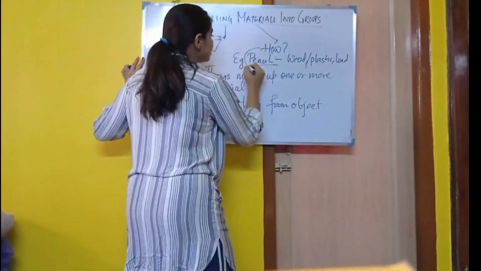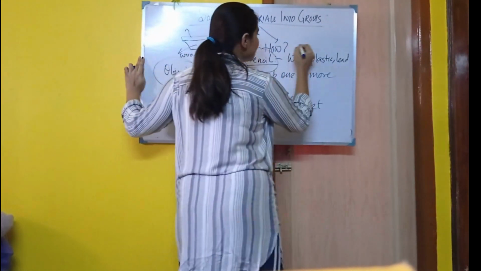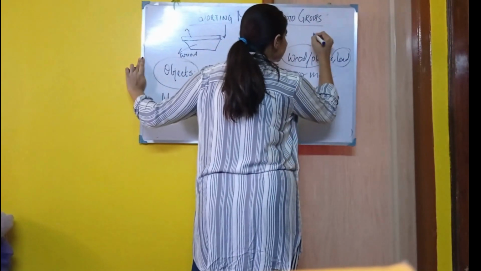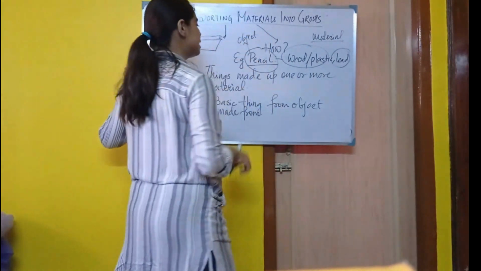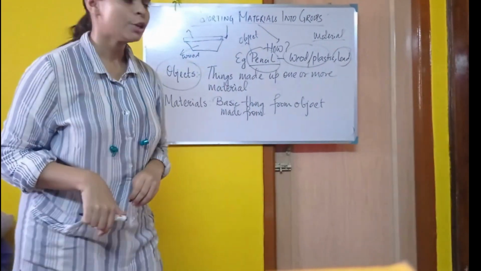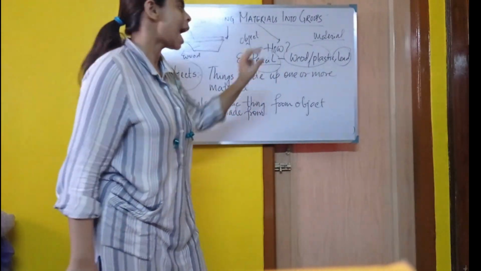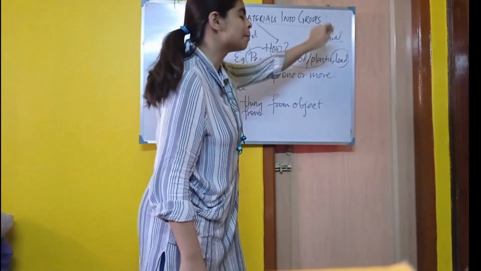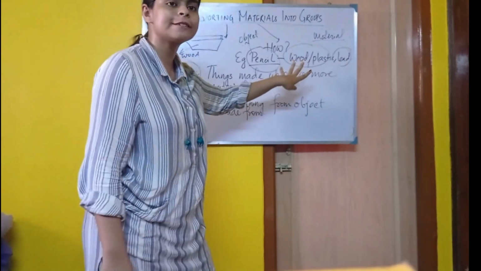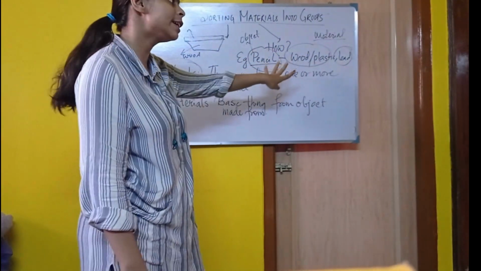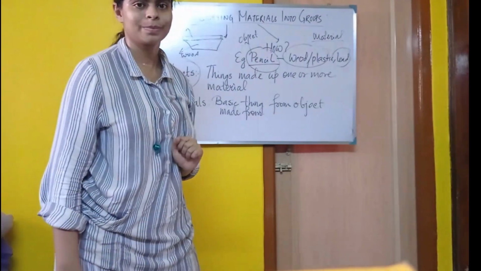So here the pencil is the object, and here plastic, lead, these are all materials that have been used to make this pencil. So these are the basic things that we need to make a pencil, and these basic things are called materials, and from using these basic things we get a pencil, and that pencil is called object.